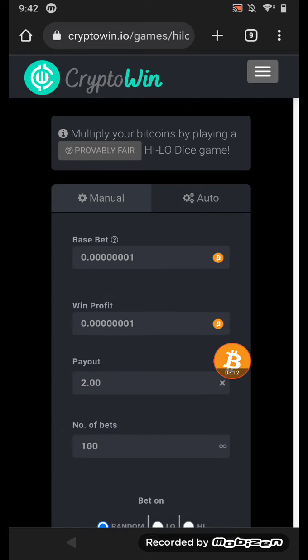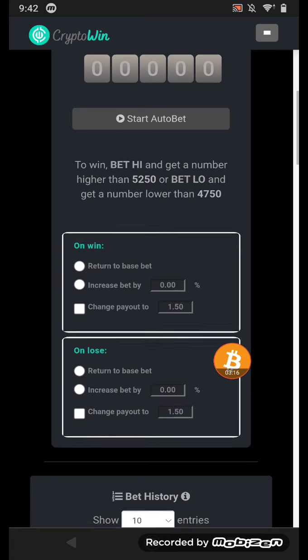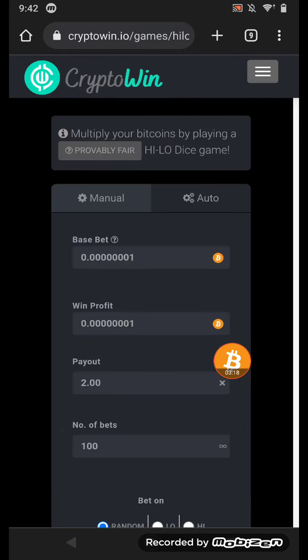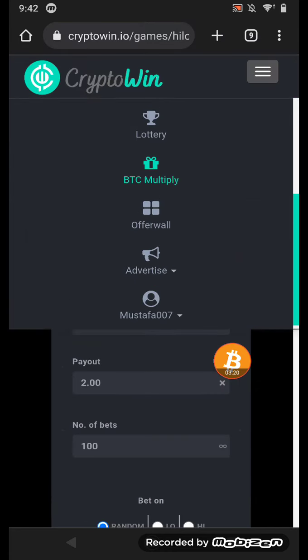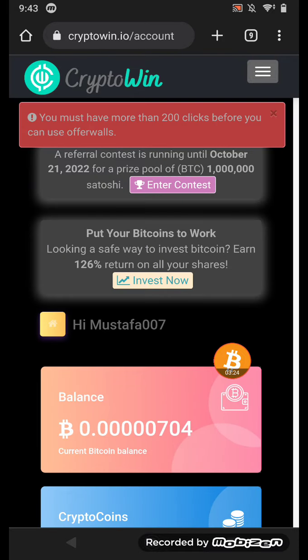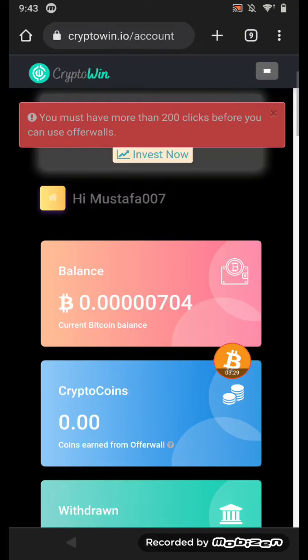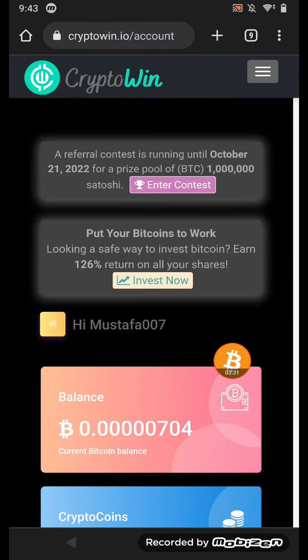The next way is auto betting. I don't recommend auto betting because it's a 100% loss. And the next way is offer walls. You can complete offers, okay, and then you go to offers.